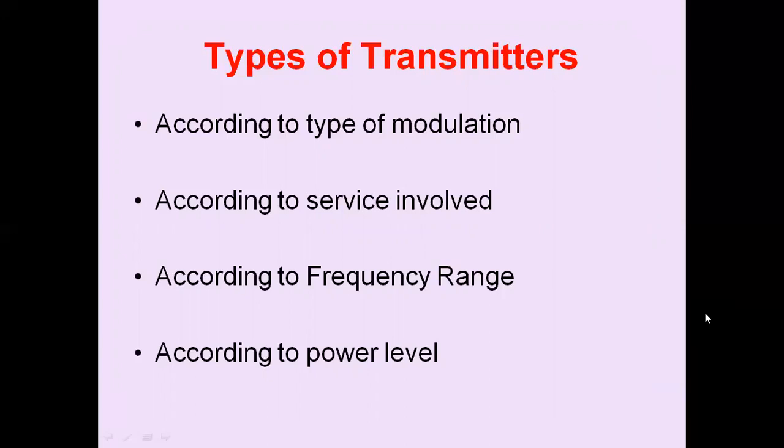The types of transmitters are based on the type of the modulation, the type of the service involved, the frequency range, and the power level which we are transmitting from the transmitting end. So this is the main classification.